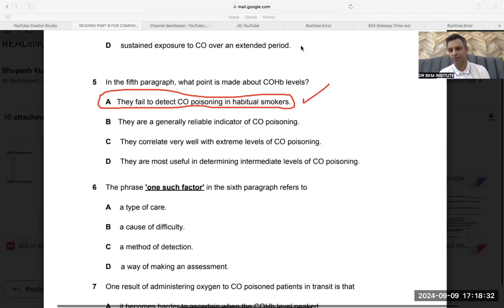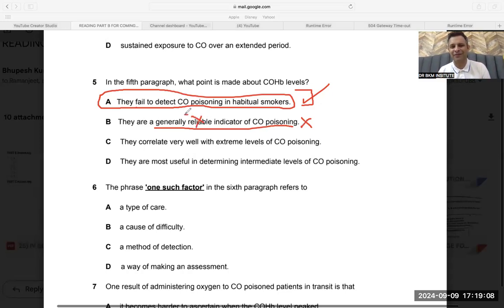It can be answered, but again, directly this point was not given. So at least I am holding for this second. "They are generally a reliable indicator of carbon monoxide poisoning." No, they are not a reliable indicator, because in the moderate level they are not reliable. In smokers, they are not reliable, because in smokers, only the carboxyhemoglobin level can't tell you. Suppose there is a person who is a smoker, 13% is normal, then how can you rely upon this data that he is having carbon monoxide poisoning? So you can't trust this. So it is not reliable.